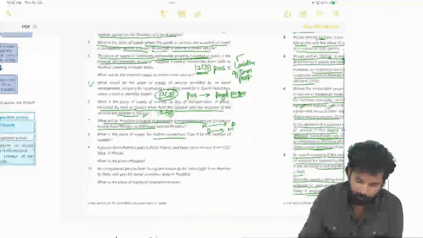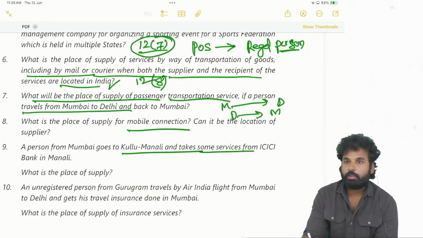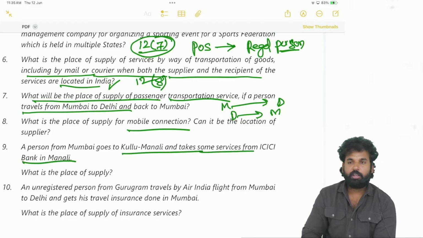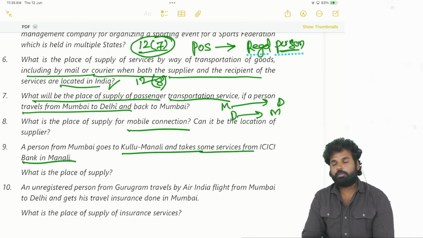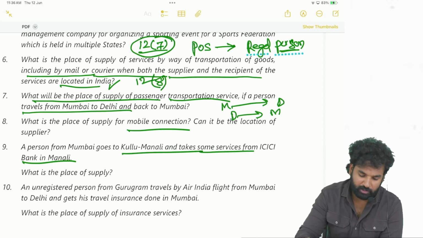person from Mumbai got to Kulu Manali and takes some services from ICICI Bank in Manali. Okay, so it is banking and financial services from a banking company. If the banking company is having the address of the person, then place of supply will be the place of such recipient. If the address is not available, place of supply will be the place of the bank. Okay, location of the service provider.